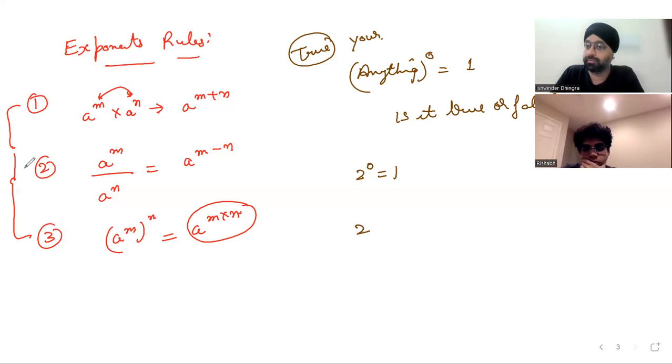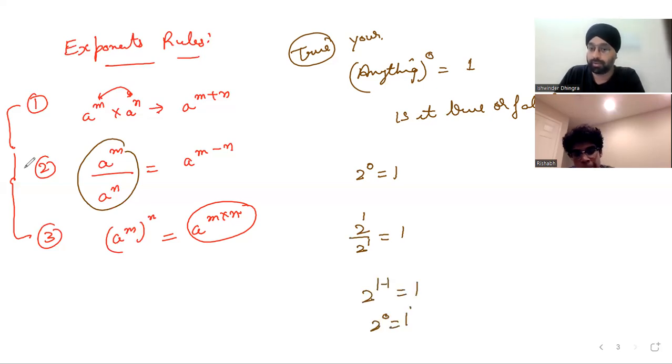What is 2 divided by 2? What is the answer? 1. Now, can I take this power as 1? Now, can I apply this law over here? I can, right? The bases are the same, so you can subtract the powers. 1 minus 1 is 0. So 2 raised to power 0 is 1. You agree now? Why is 2 raised to power 0 equal to 1? Does that make sense? It's a very basic thing, but everyone knows that 2 raised to power 0 is 1, but how? It happens.